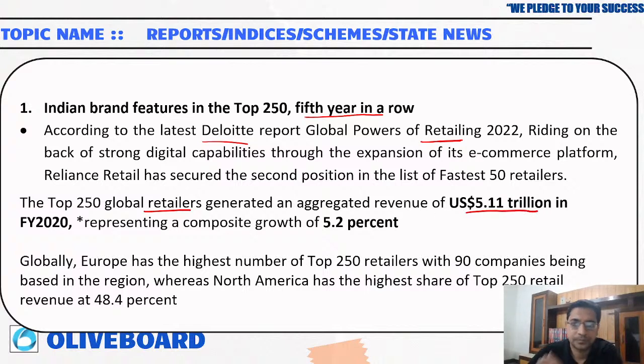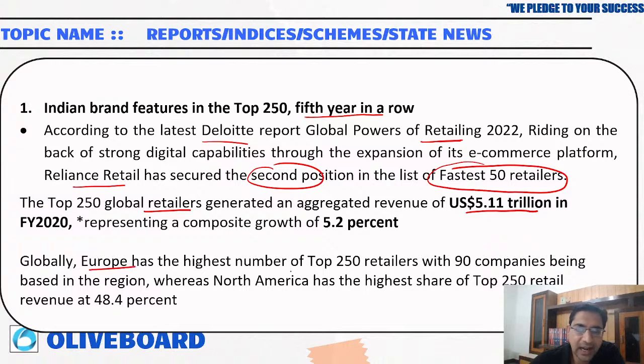Okay, so Reliance Retail has secured the second position in the list of the fastest 50 retailers. Okay, so globally Europe has the largest number of retailers with 90 companies. Then North America has the highest share of the top 250 retailers.